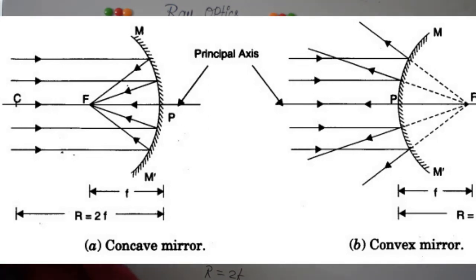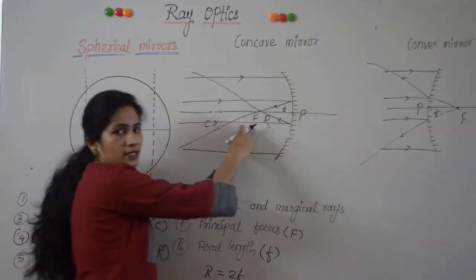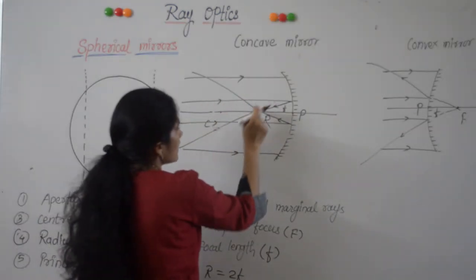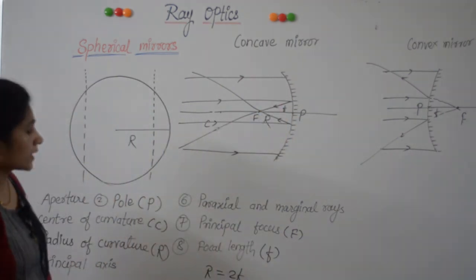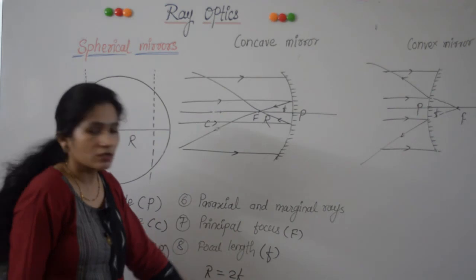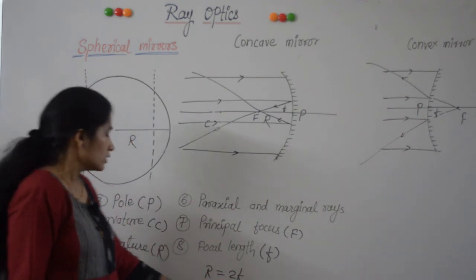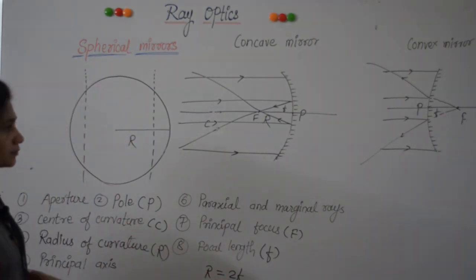That is, focal length is half of the radius. But this is true only when the rays are paraxial. When the incident rays are parallel to the principal axis and they are close to the principal axis, then only this relation is true. We are going to derive this relation in the next class.